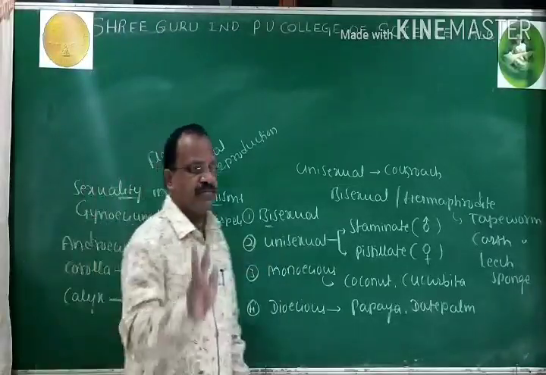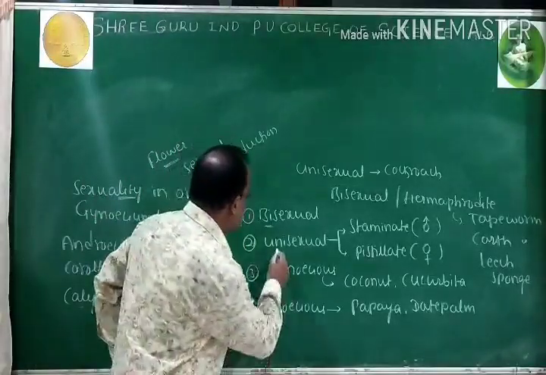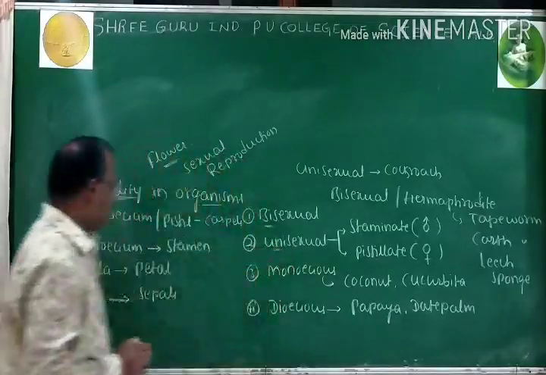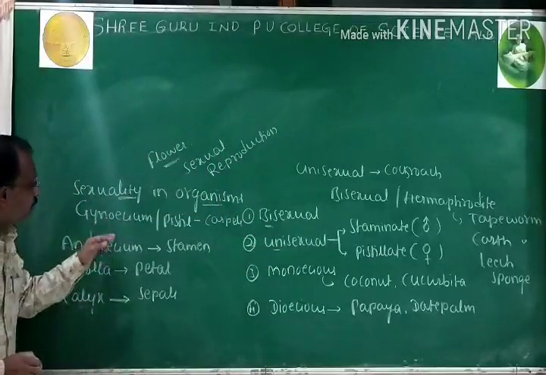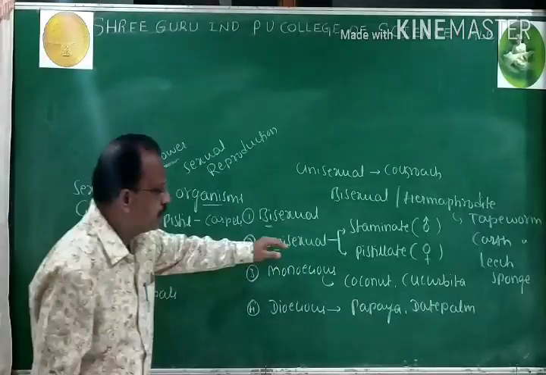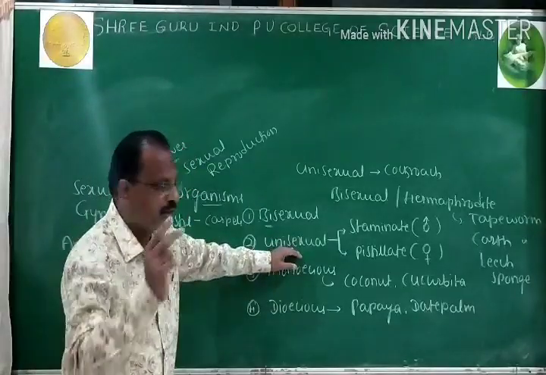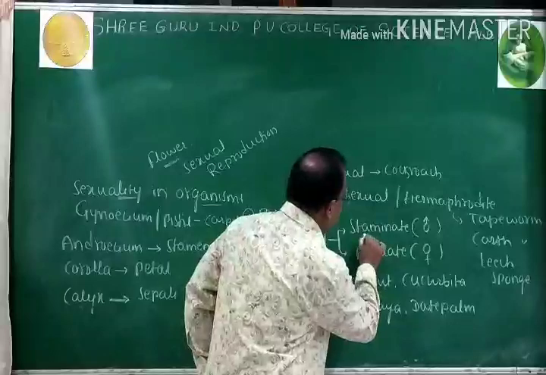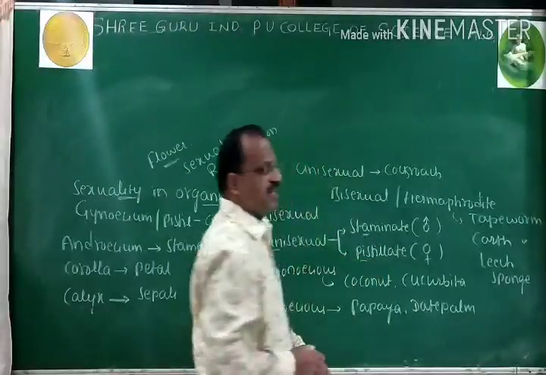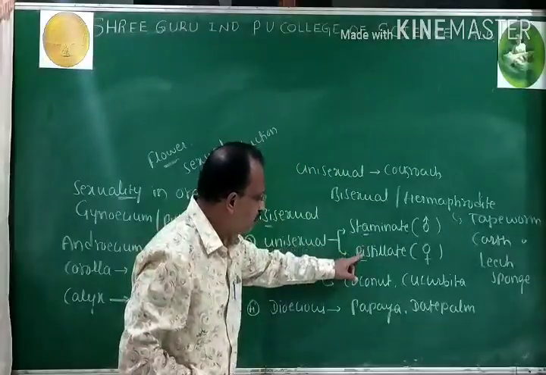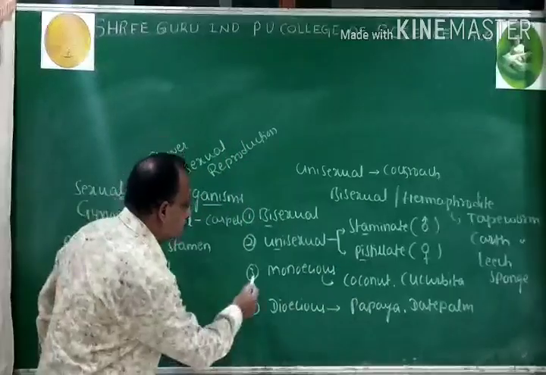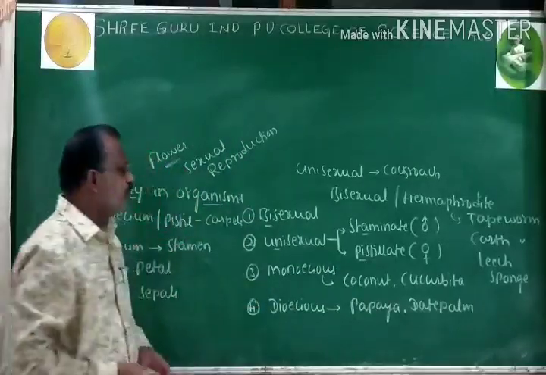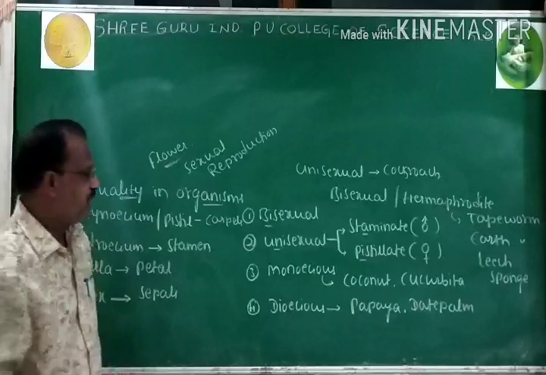Unisexual flowers are of two types: one is staminate, another one is pistillate. Male flower, female flower. Next, two more technical terms: monoecious and dioecious.